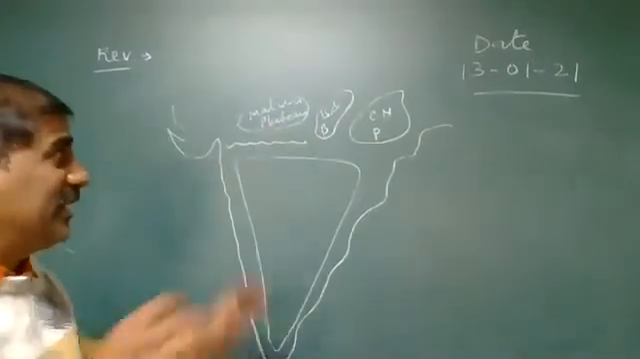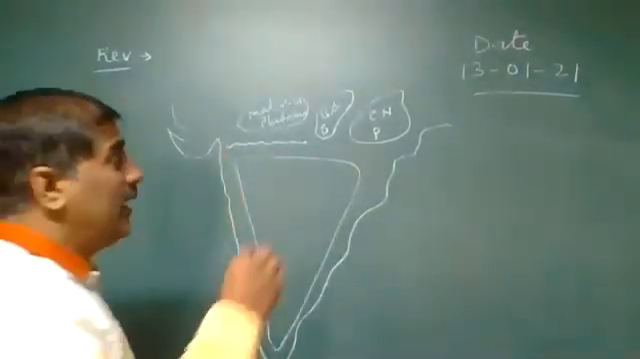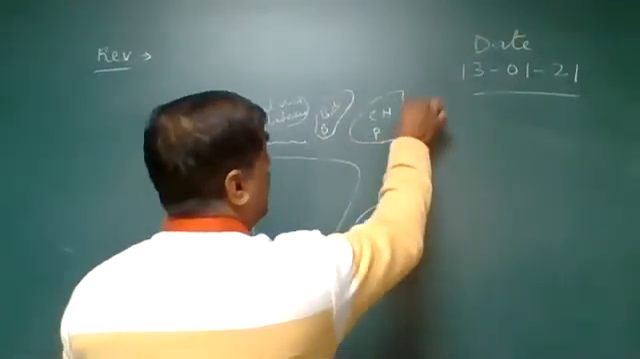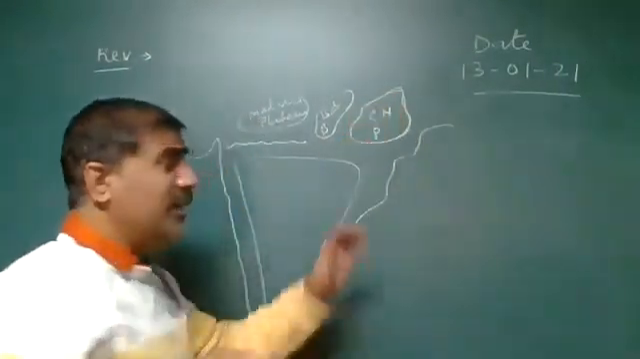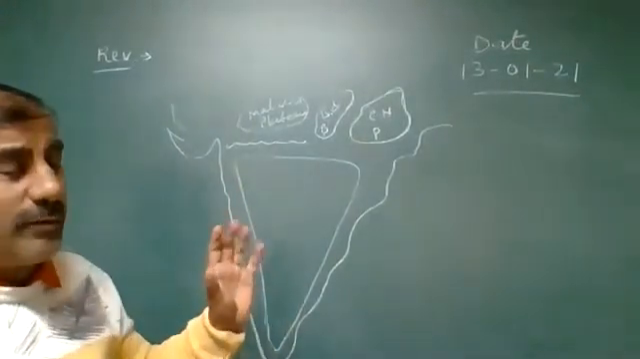The eastward extension of Bundelkhand and Bagelkhand is another one known as the Chota Nagpur Plateau. That is the rich mineral deposit plateau, known as the Chota Nagpur Plateau.